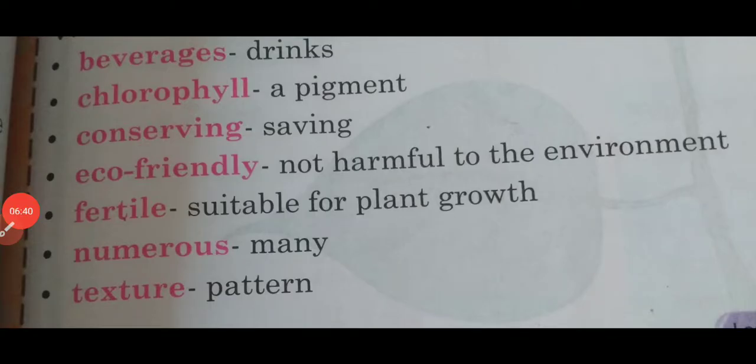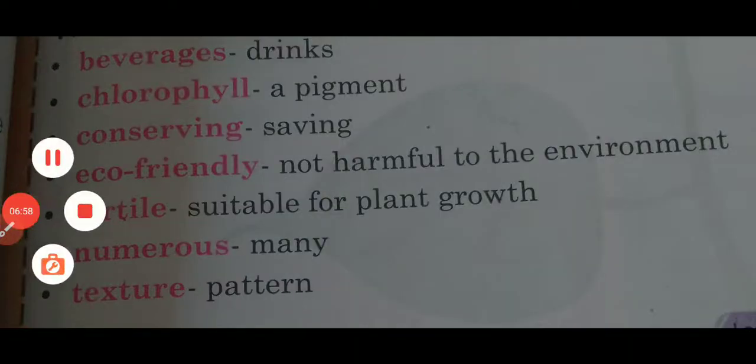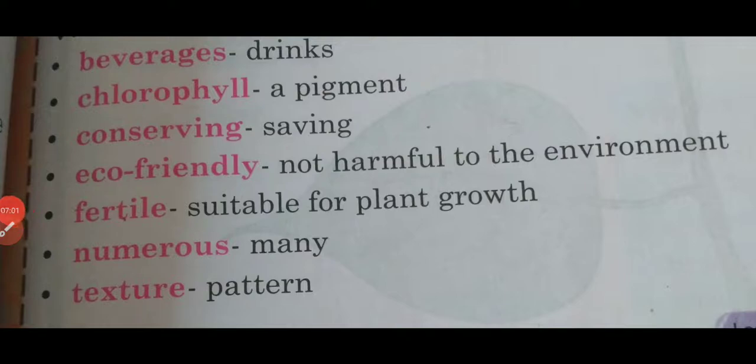Now write down the next word, conserving. It means saving, protect. Next word, eco-friendly, not harmful to the environment. Fertile, fertile means suitable for plant growth. Do you know that plants shed their leaves in the autumn season? These leaves can be used to make compost, and this substance makes the soil fertile. It means then plants are able to grow abundant crops.